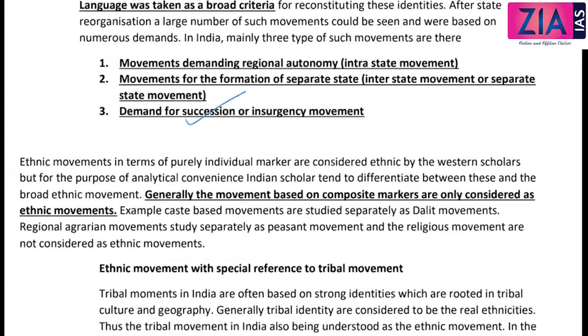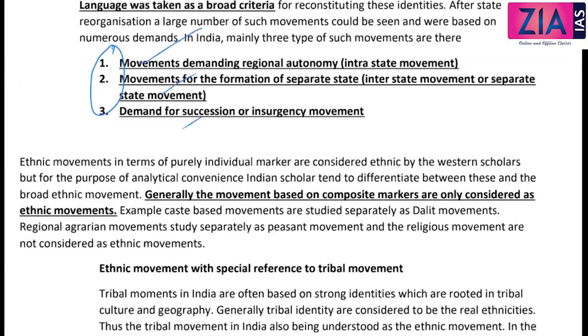Demand for cessation of insurgency movement. So this is the third. We have discussed intra-ethnic groups, then inter-ethnic groups, then the other case, cessation. So here also we are talking about the last category, three types.